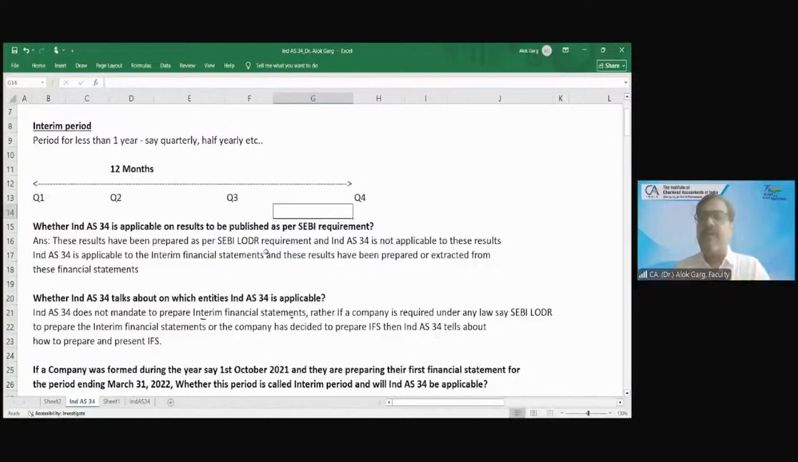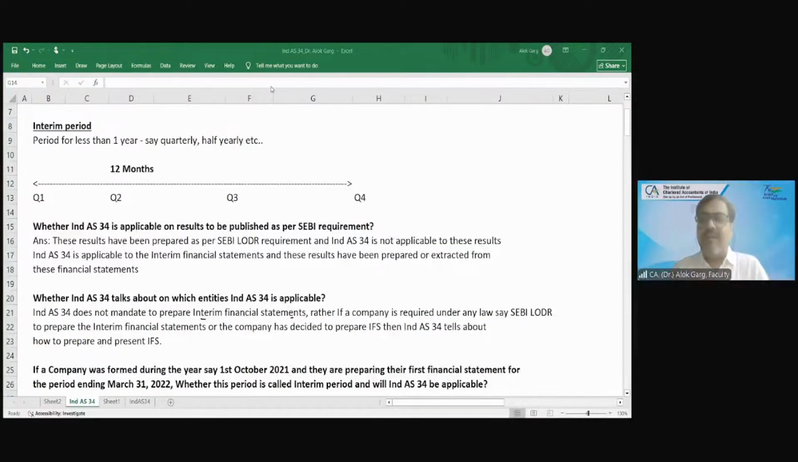Friends, tell me which are the two standards which take care of the preparation and presentation of the financial statement? Sir, Ind AS 1, presentation of financial statements. Ind AS 1, and I am asking for two standards. Ind AS 1 and Ind AS 8, accounting policies. Sir, Geet is right: Ind AS 1 and Ind AS 34.